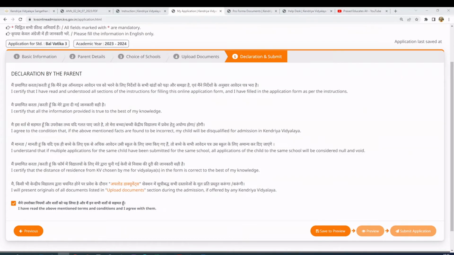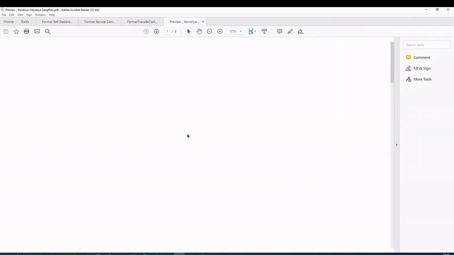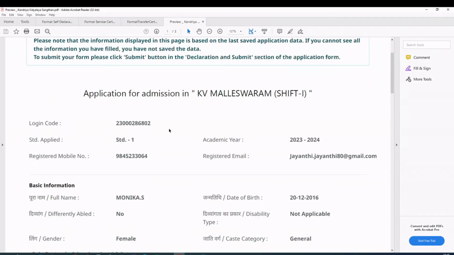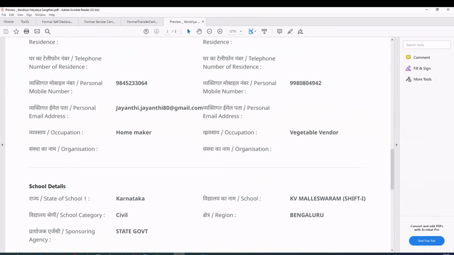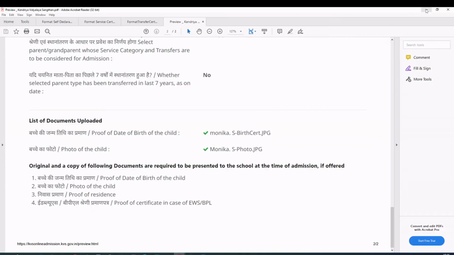Then you say save and preview, and you have the option to preview the complete application. Let me show what you get when you preview. Let me open one of the previously filled application forms. When you preview this document, it will show up like this. It's taking time to launch. The preview just shows the login code, because you just logged in and are filling it. This is a draft version, so you can go through this document carefully and see if you have made any mistakes.